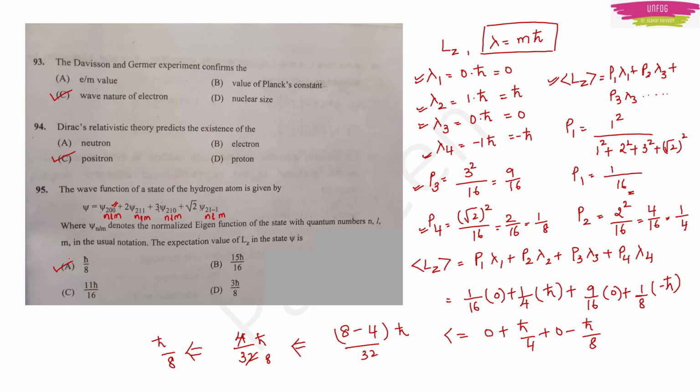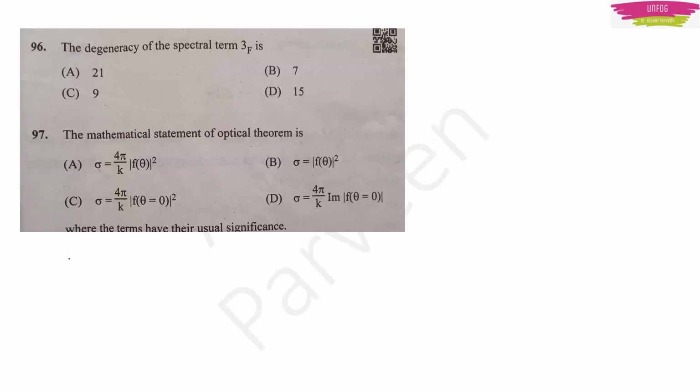Okay, moving on to the next question. The degeneracy of spectral term 3F is. See, for degeneracy there is a formula involving total angular momentum. This is 2J plus 1. This is degeneracy. Now we are talking about F, right? F orbital, s, p, d, f.